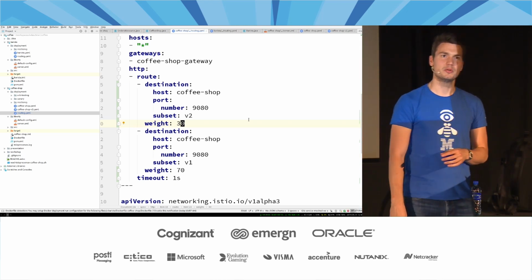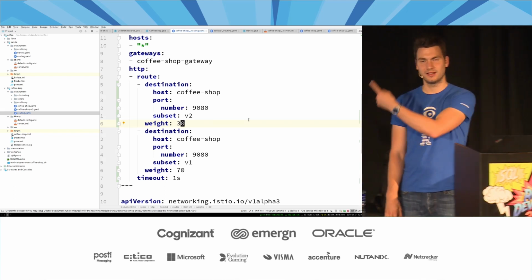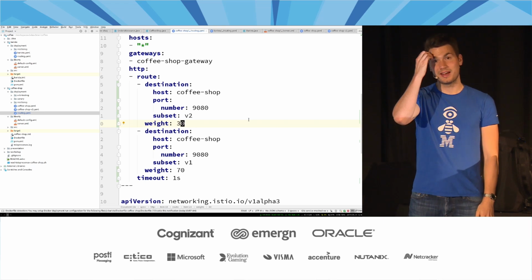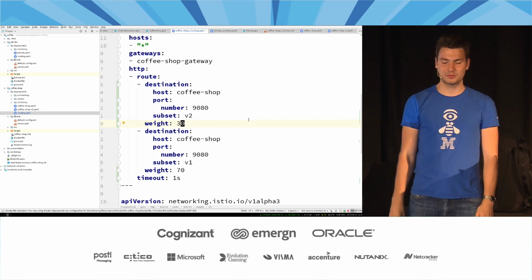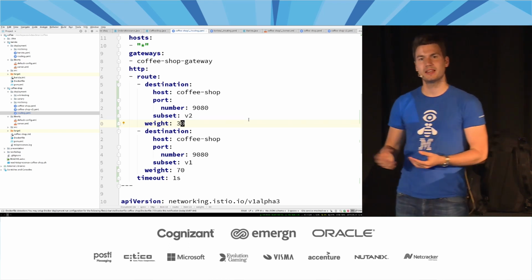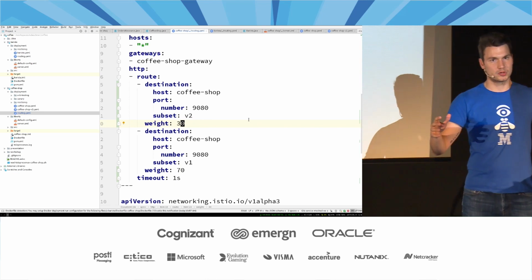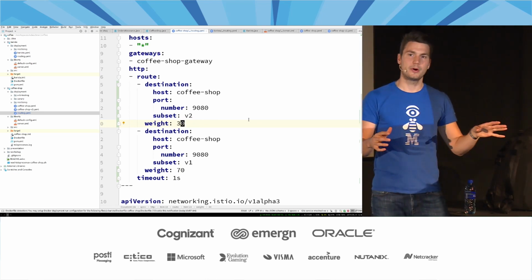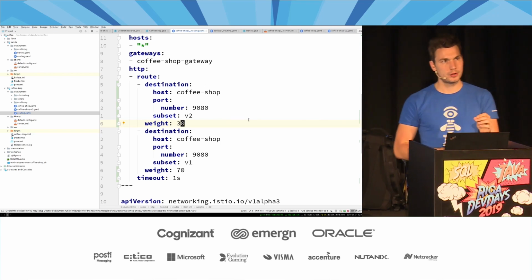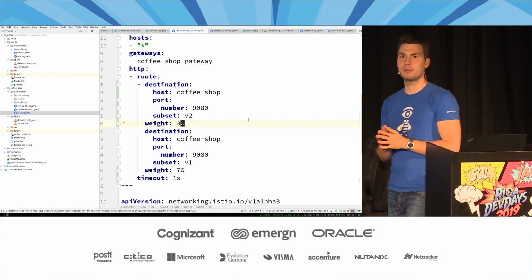But typically, especially as enterprise developers, you are not as crazy as I am and live code these YAMLs and change them and throw them against a cluster. This is quite error prone and not really the best way. What we would do instead is set up some automation that does that for us. So for example, in your continuous delivery approach, you say, I don't want a big bang approach, but I want to gradually deploy my software.